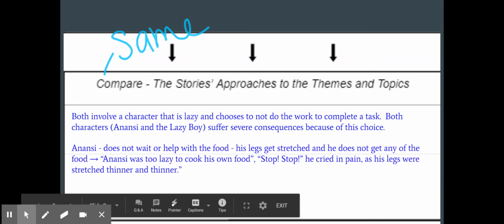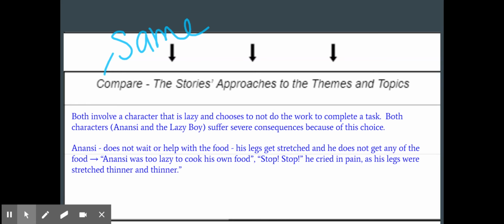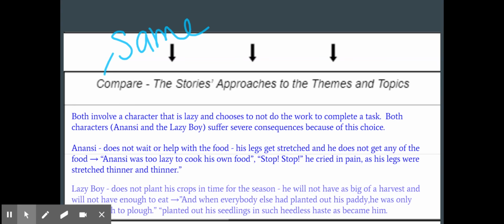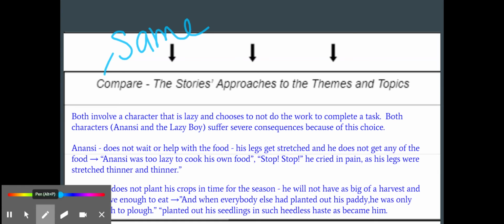And now we're going to go ahead and find text evidence, because of course we want to do that. Well, Anansi does not help with the food. I pulled out a quote from, I believe it's the very first paragraph in Anansi. "Anansi was too lazy to cook his food." What was that consequence? "Stop," he cried in pain. And the same with the lazy boy. He does not plant his crops in time for the season. That's what he chooses not to do. And then he has this consequence. See, I have text details for both.